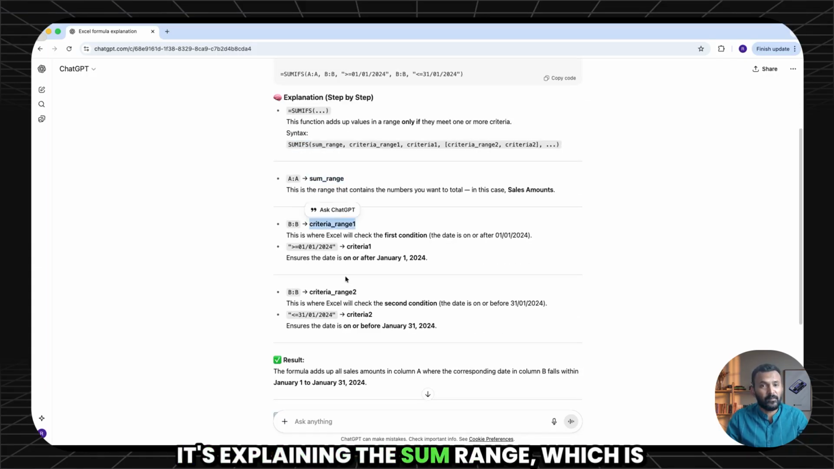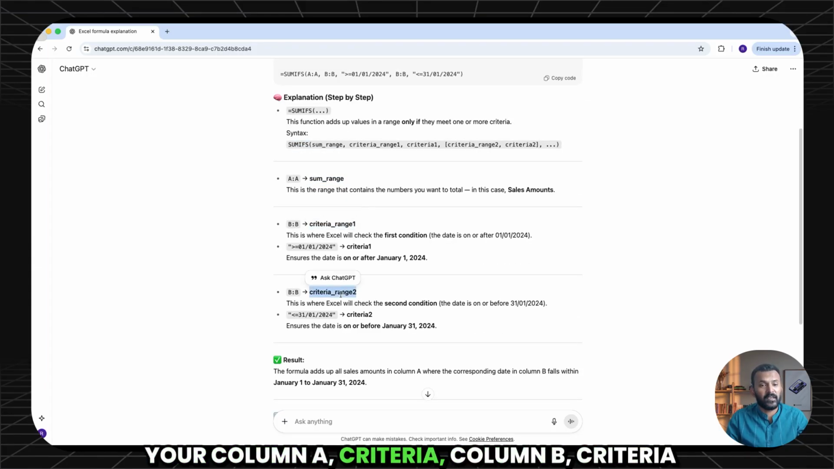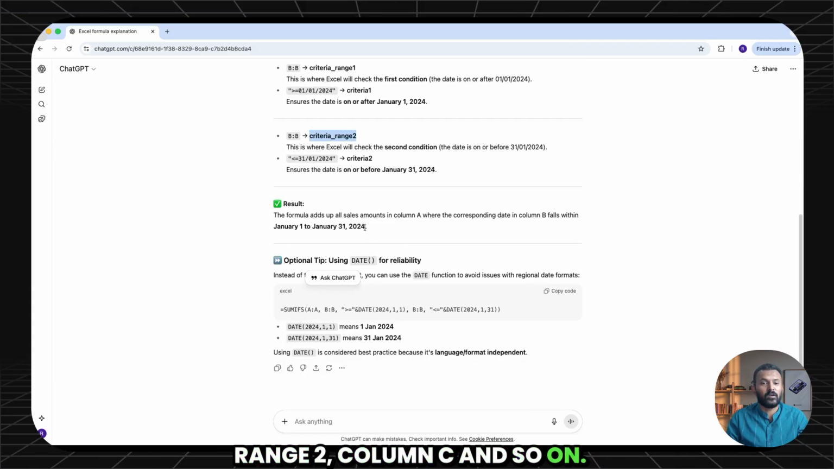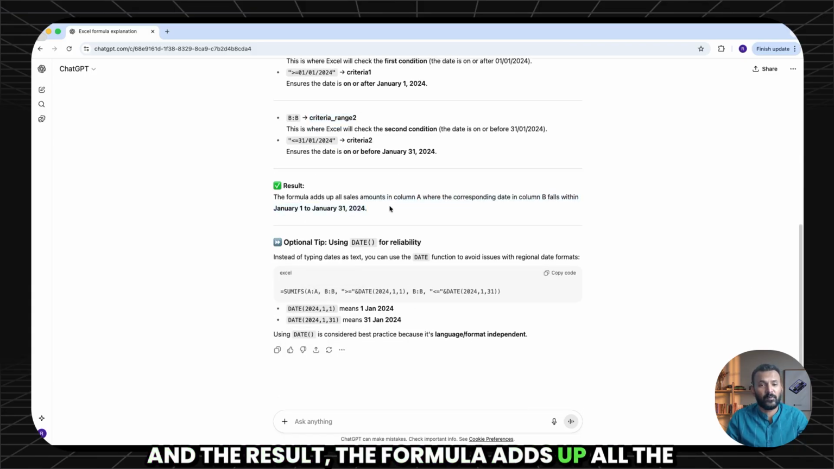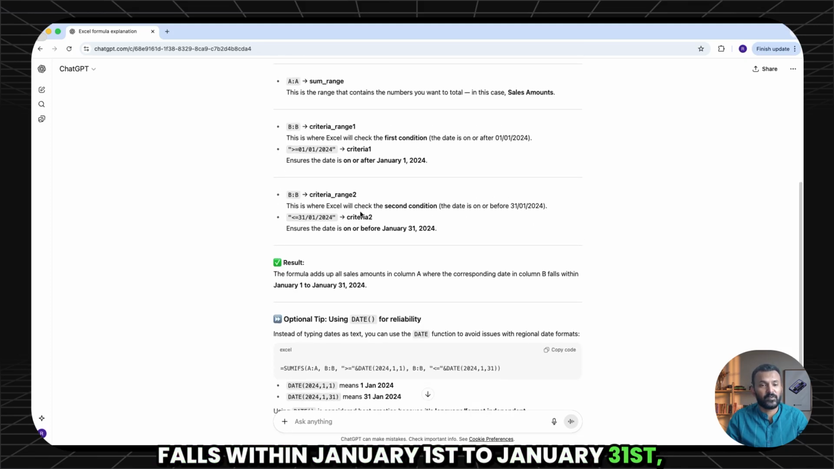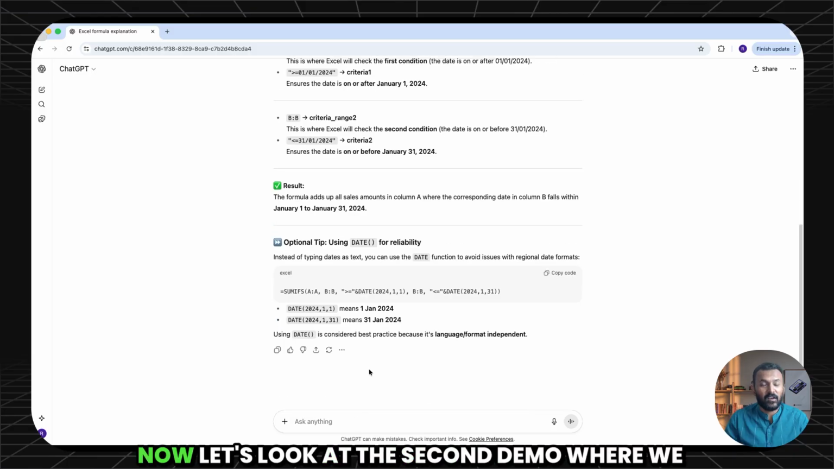It's explaining the sum range, which is your column A, criteria, column B, criteria range 2, column C, and so on. And the result: the formula adds up all the sales amounts in column A where the corresponding date in column B falls within January 1st to January 31st, 2024. Wasn't it easy? Now let's look at the second demo where we are analyzing the data.